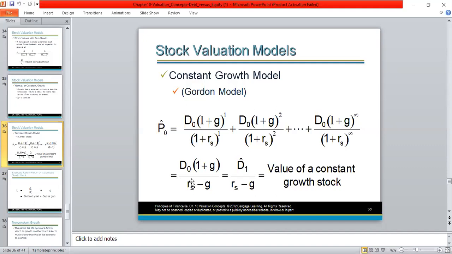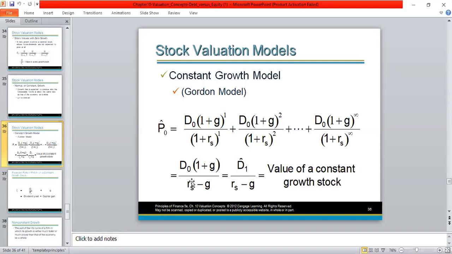So I repeat, when there's a constant growth rate in dividends, in order to calculate the intrinsic value of one share, what we do is we take year 1 dividends. So how do we calculate year 1 dividends? We take D0, current year dividends, and to the current year dividends, we apply the growth rate. So how do we apply the growth rate? We take 1 plus G. G represents the growth rate.